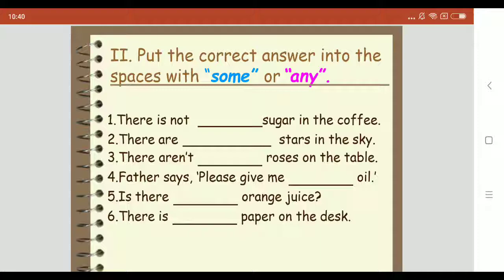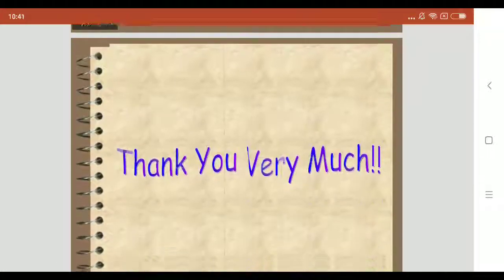As I said, some you should use with plural nouns and uncountable nouns, but your auxiliary verb should stay in positive form. Any you can also use for countable and uncountable nouns, but your auxiliary verb should be in negative form. Fill in your gaps, please.